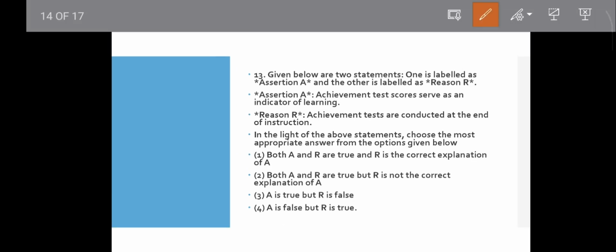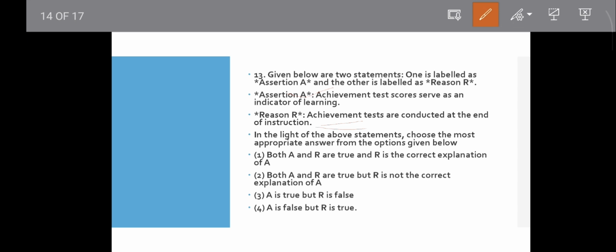Obviously, assertion and reasoning. Test scores serve as an indicator of learning, and the reason is achievement tests are conducted at the end of instruction. This is true, so the reason is true. Achievement tests reflect learning, obviously an indicator of learning, so the assertion is also true.